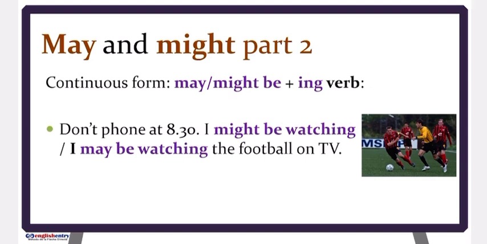I might be watching the football on TV. Or I can also say, I may be watching the football on TV. Now, this means possibly I will be watching it. Okay? Possibly.